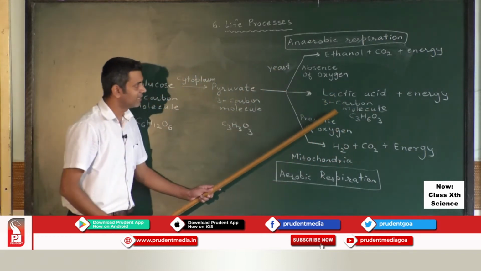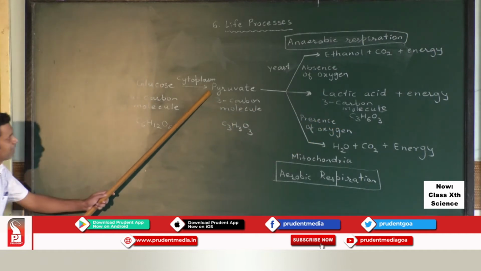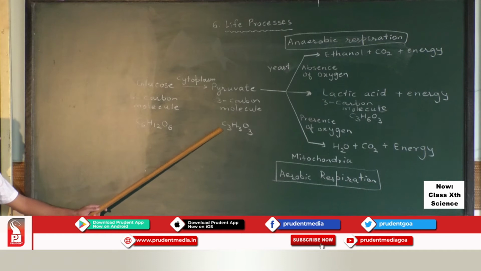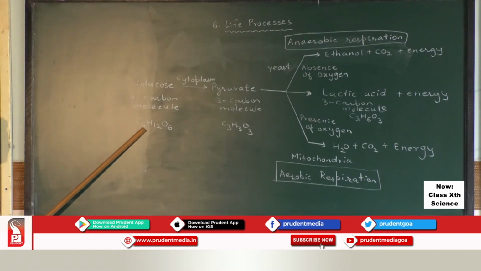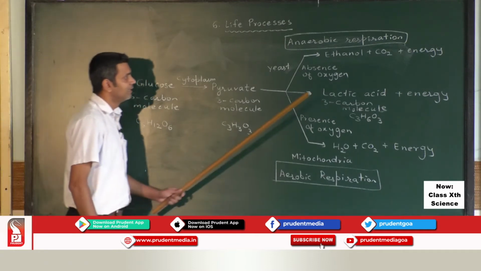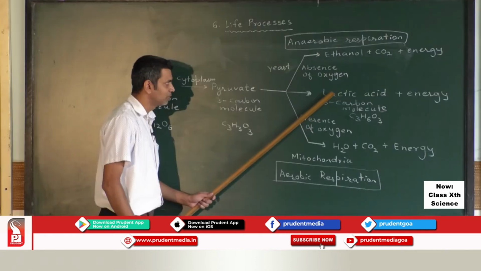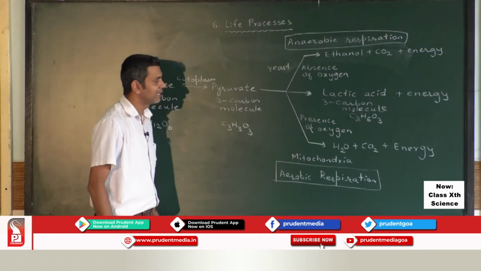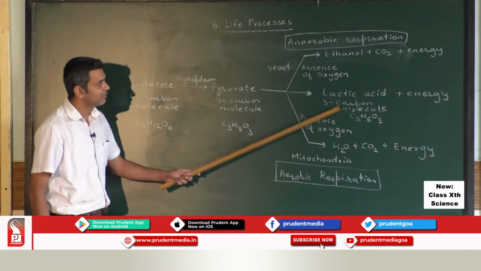Again 3 atoms of carbon are present. Pyruvate is also a 3-carbon molecule. Glucose is a 6-carbon molecule, 6 atoms of carbon are present. And this conversion of pyruvate into lactic acid and release of energy takes place in muscle cells.